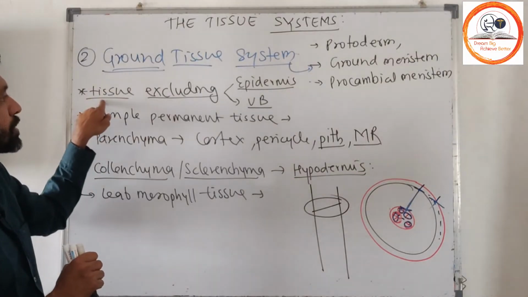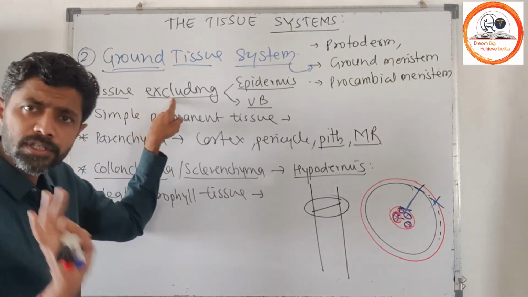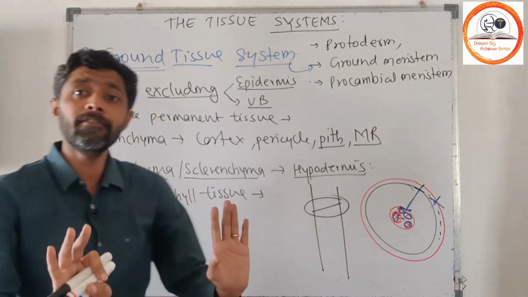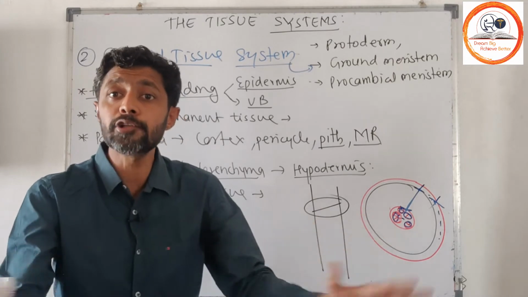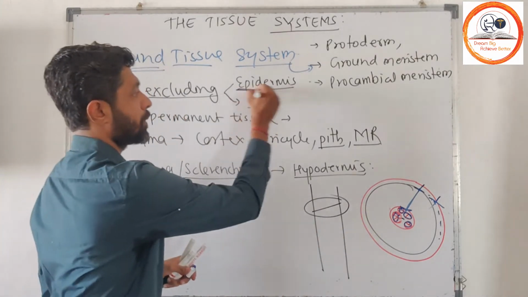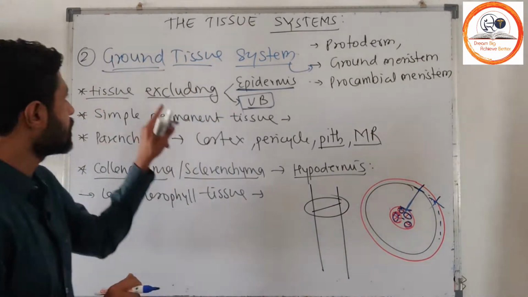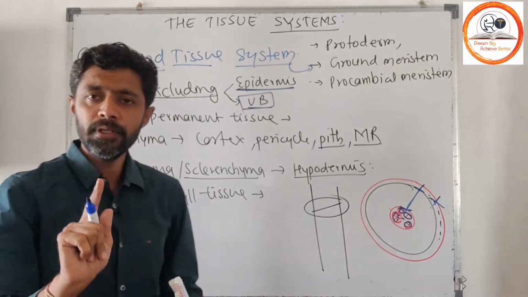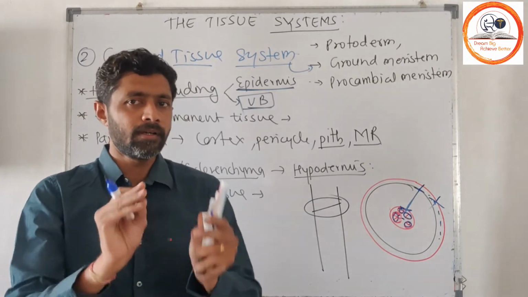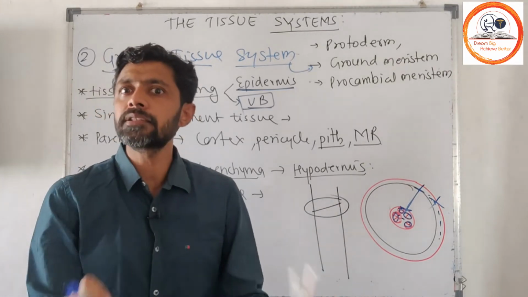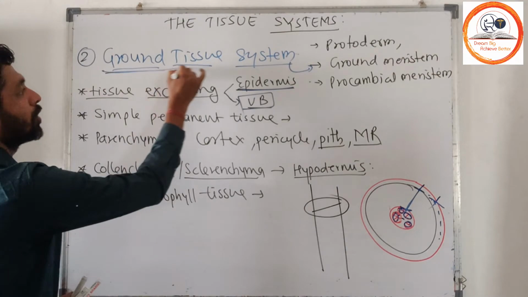Here the ground tissue system is the tissue system in the plant body excluding the epidermal tissue and vascular bundle. The rest of the tissue is considered the ground tissue.